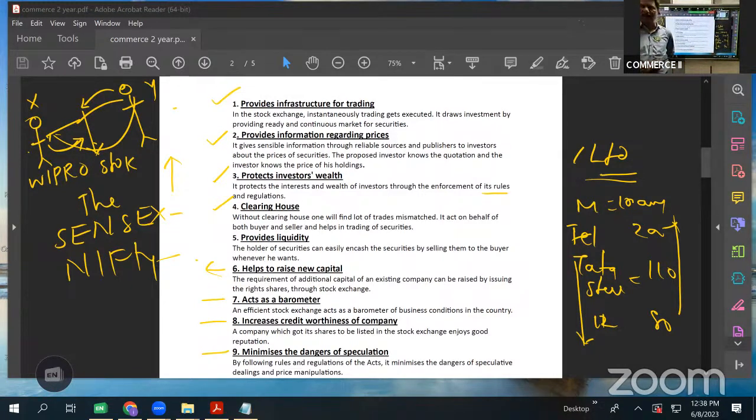Wrong speculation नहीं होना है. सही fair basis पे speculation हुआ, so that is allowed. Okay. And the last point we have,